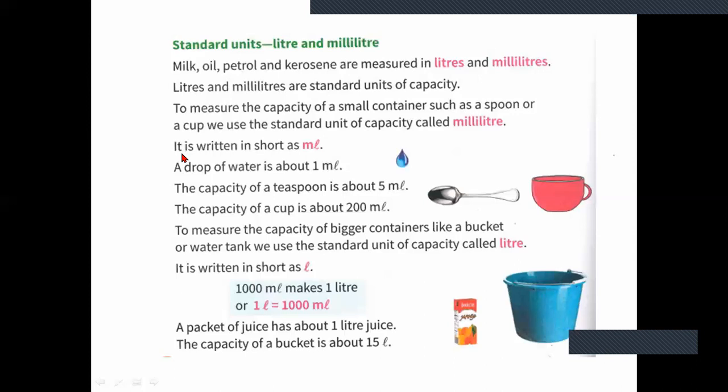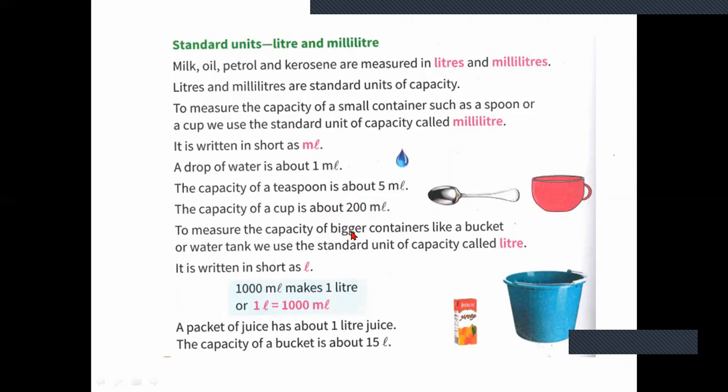For example, a drop of water is about 1 ml. The capacity of 2 teaspoons is about 5 ml. The capacity of a cup is about 200 ml. Small containers, like a syrup bottle, will contain liquid items in ml.